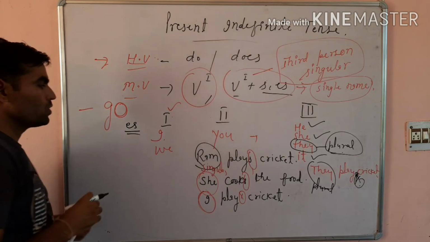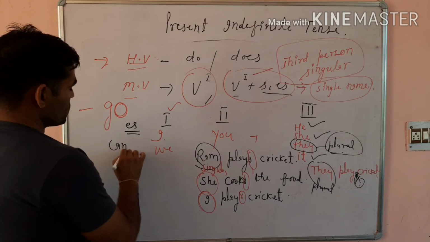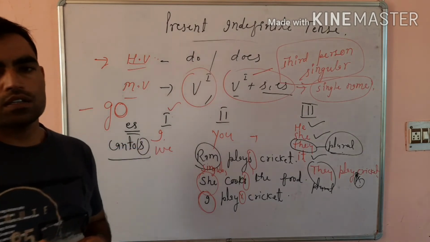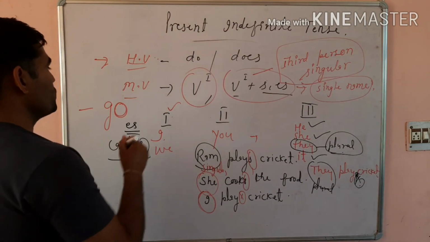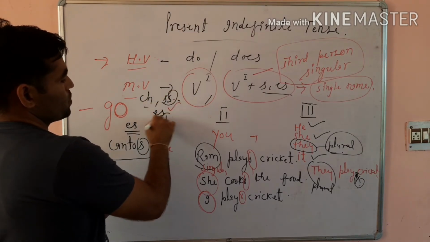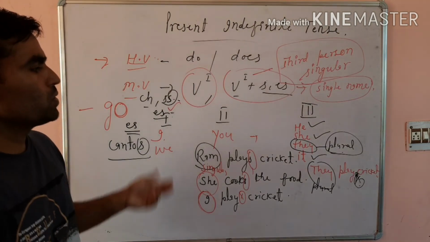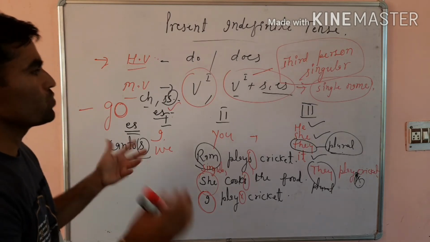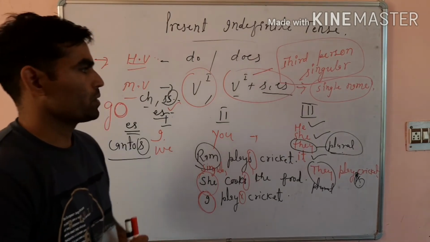It is a general rule, it is not always correct, because canto is also a word, but we use only s to make it plural. So it is not a hard and fast rule. If you find any ch, ss like word, then you are supposed to use es. There are so many rules to make singular to plural. You should go through these rules, and after that you will find out how to make plural out of singular.